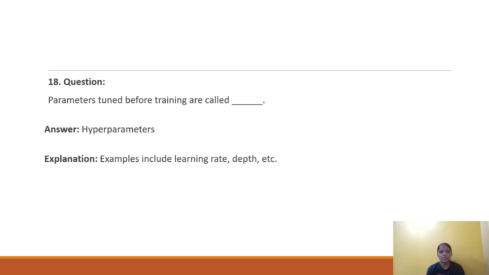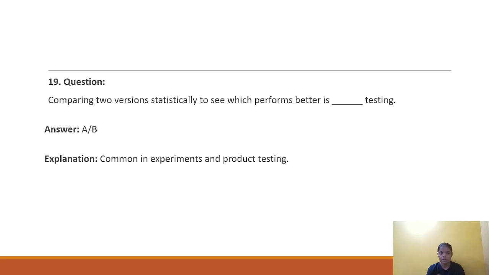Question number 18. Parameters tuned before training are called blank. Answer of the question is hyperparameters. Examples of hyperparameters include learning rate, depth, etc. Question number 19. Comparing two versions statistically to see which performs better is blank testing. The answer of the question is A/B testing. Explanation is that it is common in experiments and product testing.